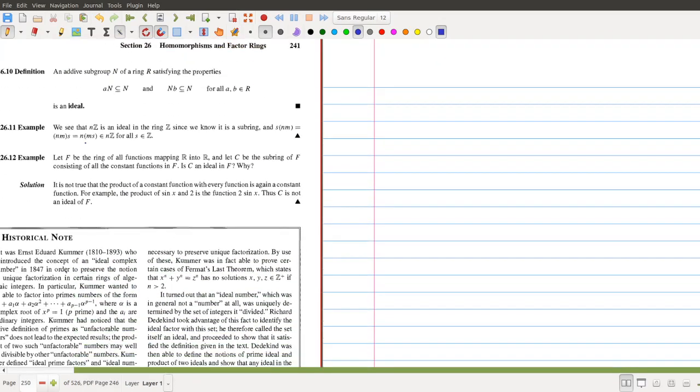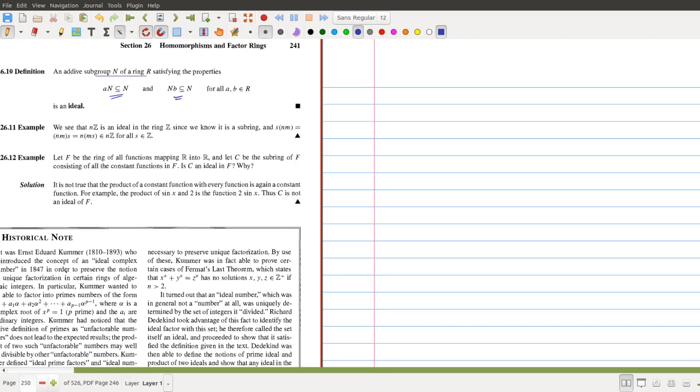Now we call such a subring or subgroup of R, say N, with this property, an ideal. If you have a subgroup and add these two properties, it will form a subring, because for a subring we need the multiplication to be closed.